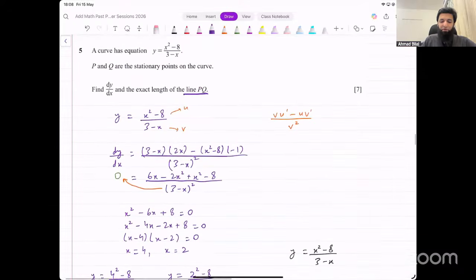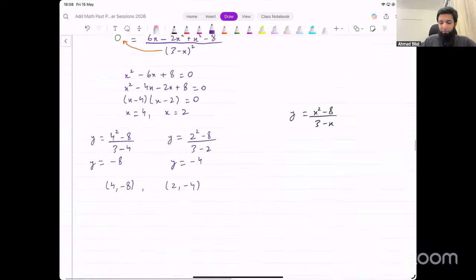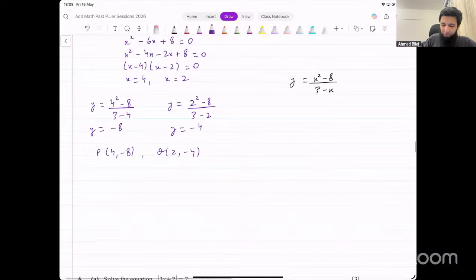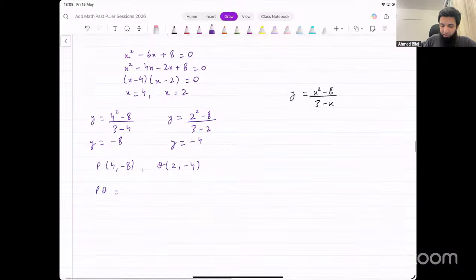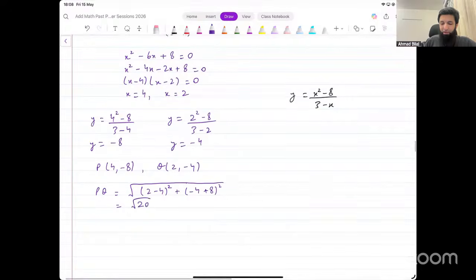Now we don't know which one of them is P, which one of them is Q. It doesn't matter. We just have to find the distance between them, right? So you can call any of them P, any of them Q. Find the distance between them, use the distance formula for that. PQ equals square root of (x2 minus x1) whole squared plus (y2 minus y1) whole squared. You can say (2 minus 4) whole squared plus (negative 4 plus 8) whole squared. And that will give us square root of 2 squared, which is 4, plus 4 squared, which is 16, and that turns out to be square root of 20. And that's our final answer.